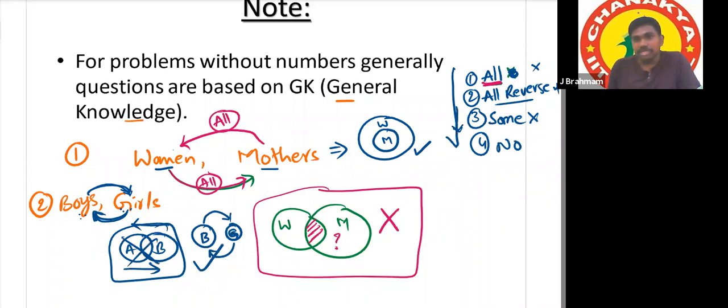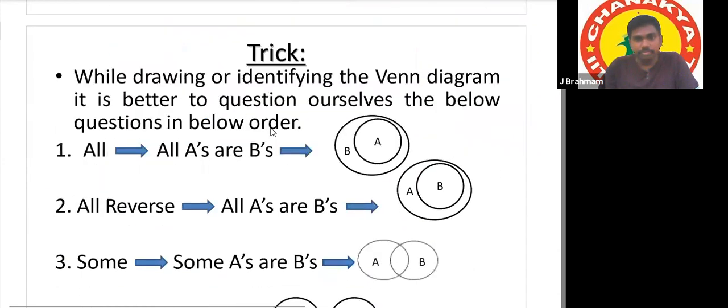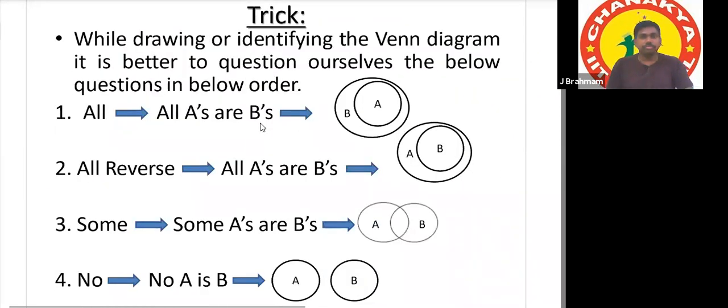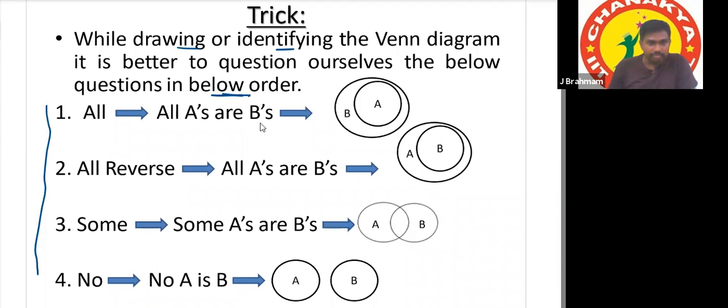So this is the checking order while drawing the diagram or while identifying the diagram. All these points are written here. Yes or no? While drawing the diagram or identifying the diagram, it is better to question ourselves the below questions in the below order only. So in the same order, we have to question ourselves. So what is the first question?